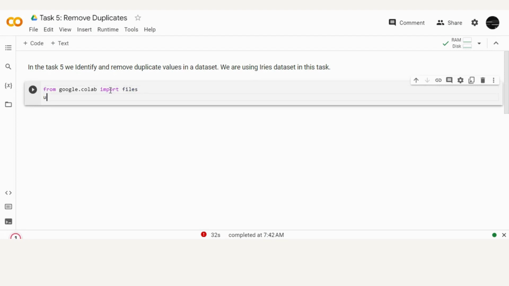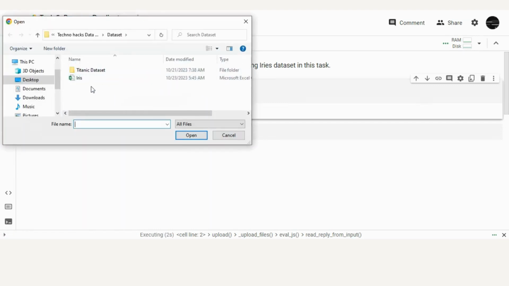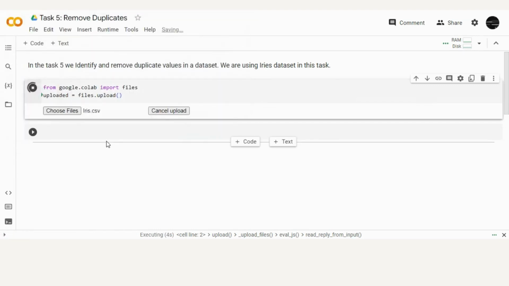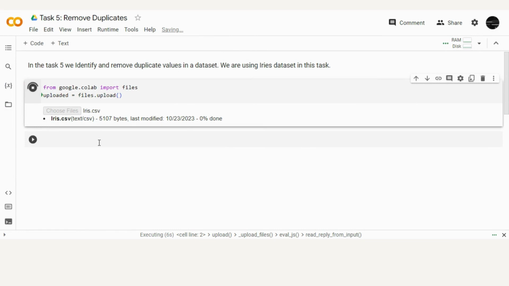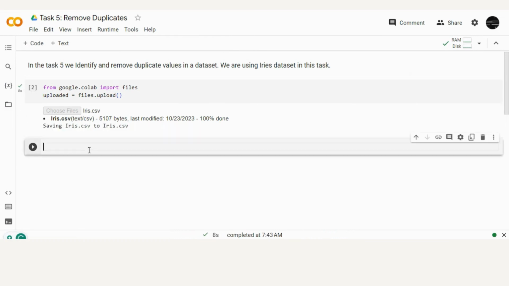Firstly, I am importing my dataset using the files upload method. By using this method, I have given access to my PC and I select the file where I saved the iris species dataset. And now I'm importing the libraries that I have to use in this task.